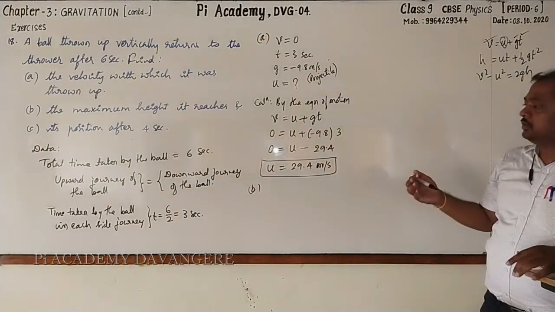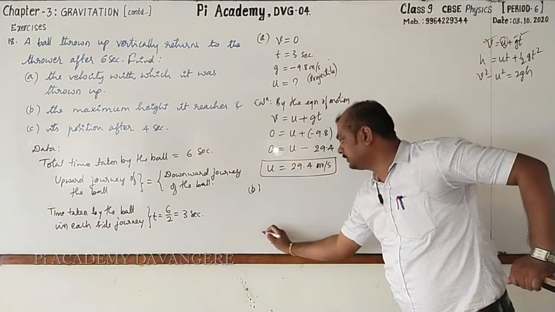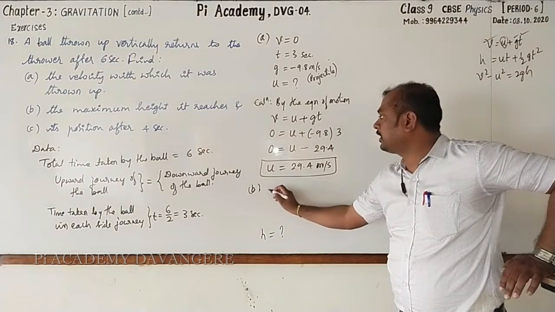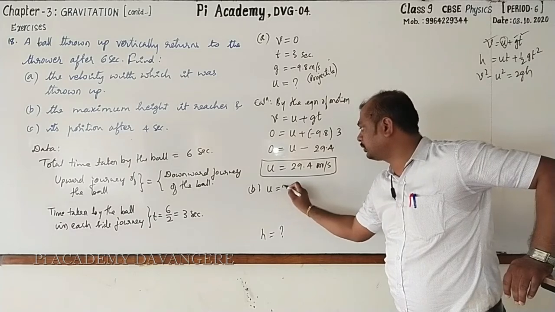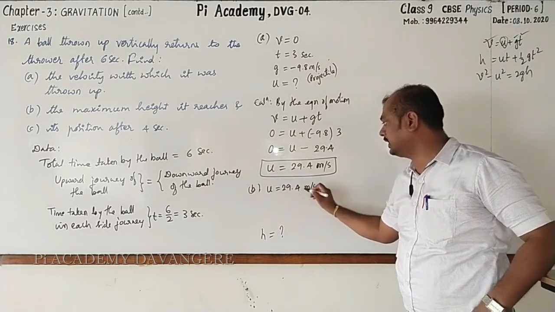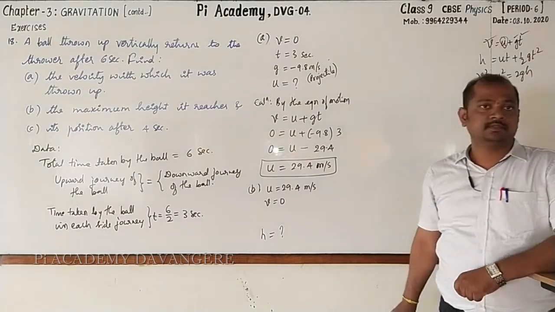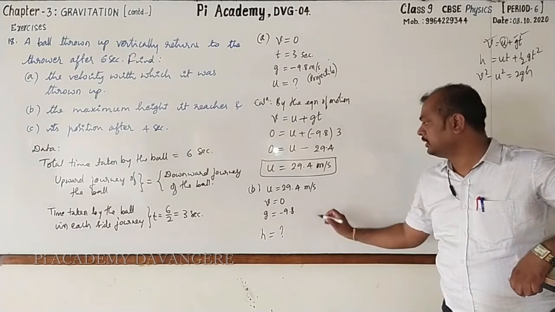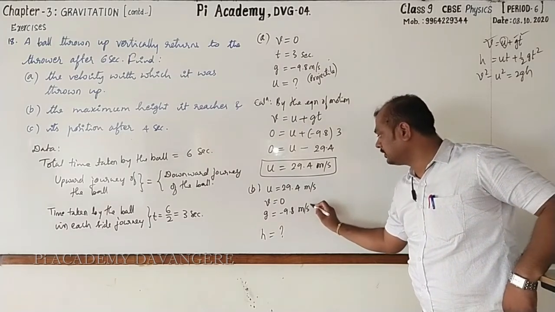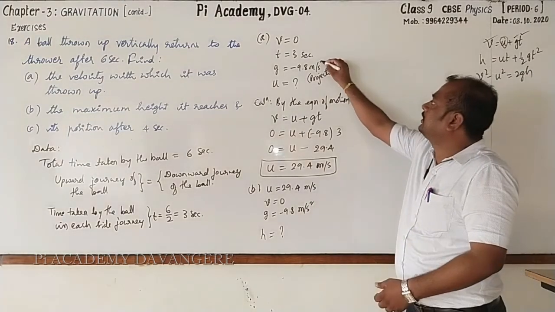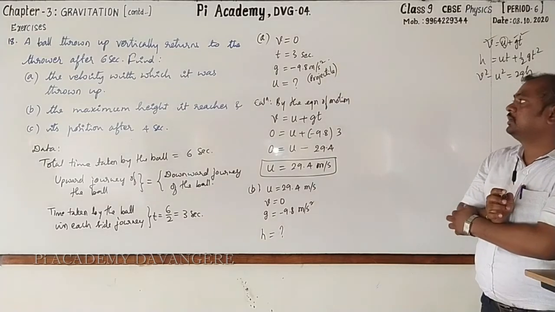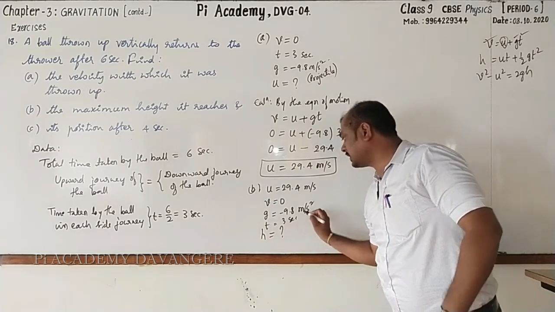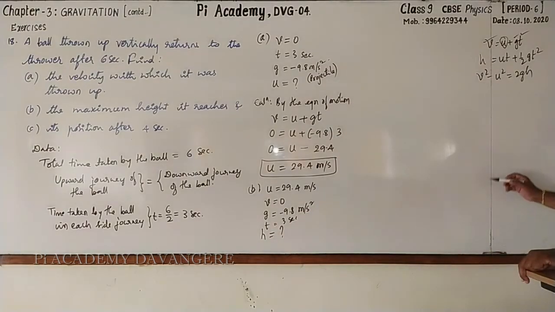Next, the maximum height it reaches. Again, now this time we are going to find out height. Look here, height is to be found out and its initial velocity is known. U is equal to 29.4 meter per second. Final velocity is 0 and g is minus 9.8 meter per second square as it is projectile. Then time is also known. T is equal to 3 seconds. You are going to find out h. Which one you will go for?